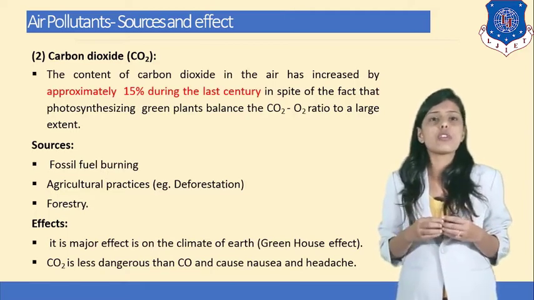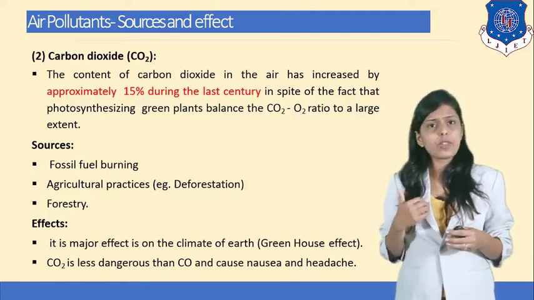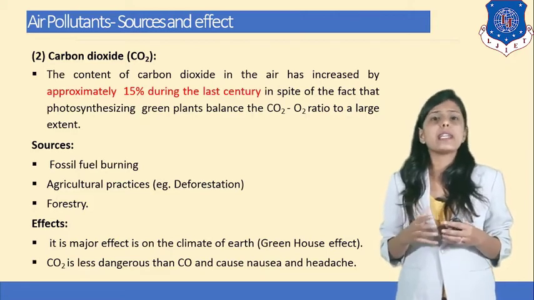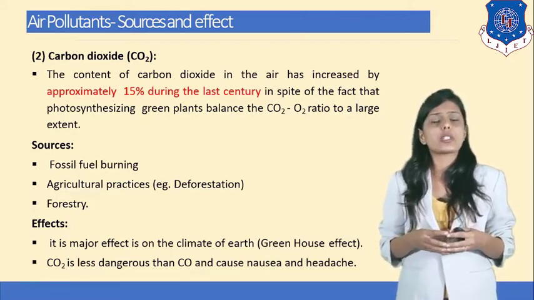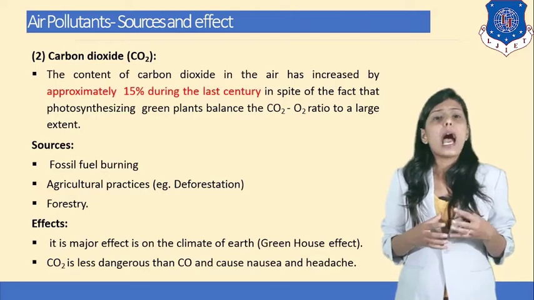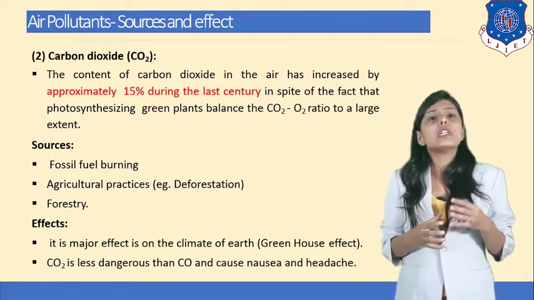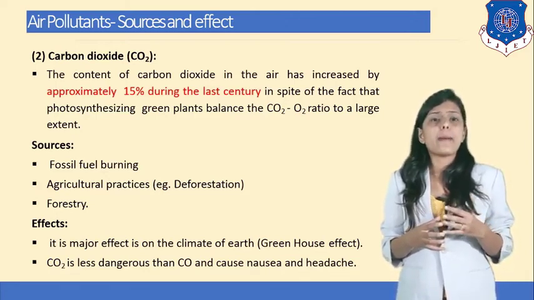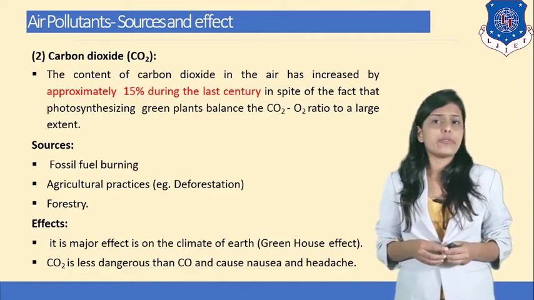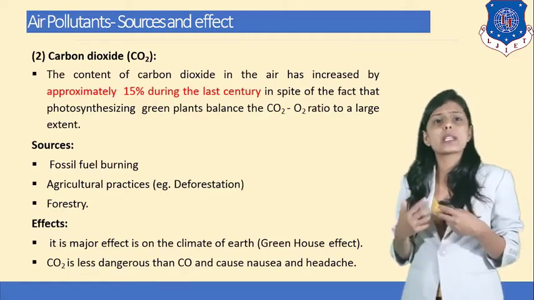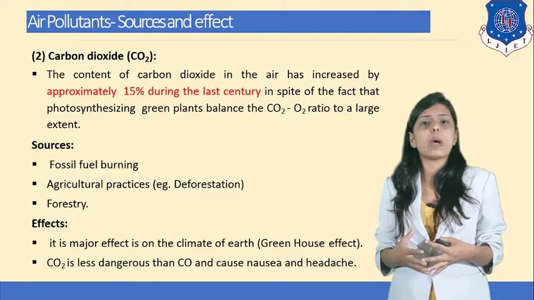So what are the sources of carbon dioxide? Fossil fuel burning and agricultural practices like deforestation and forestry are examples of the increase of carbon dioxide in the atmosphere. Now, how is carbon dioxide affecting human beings or the environment?